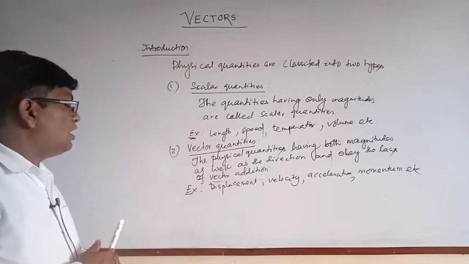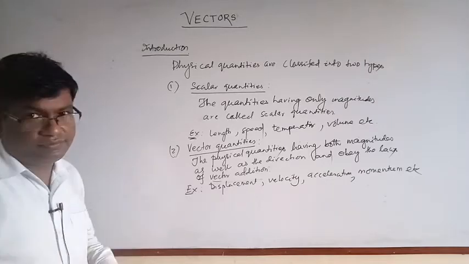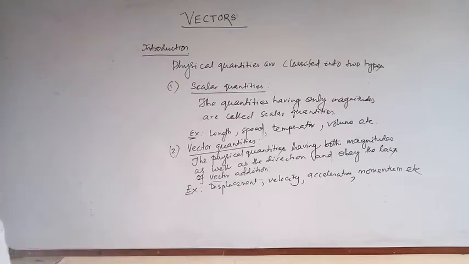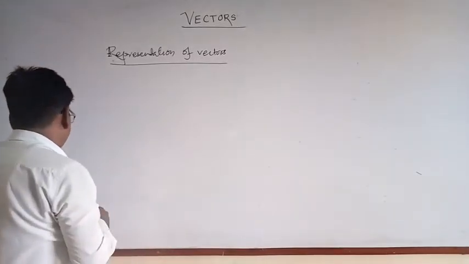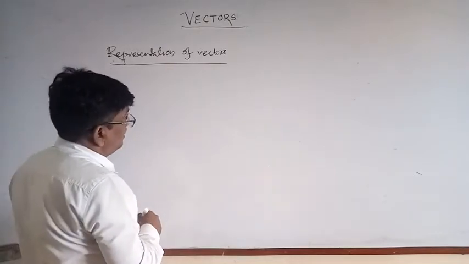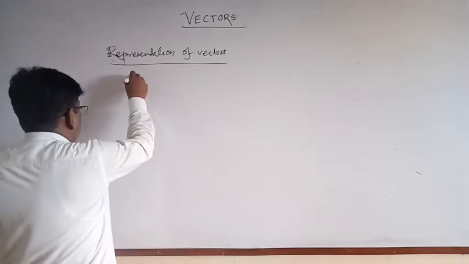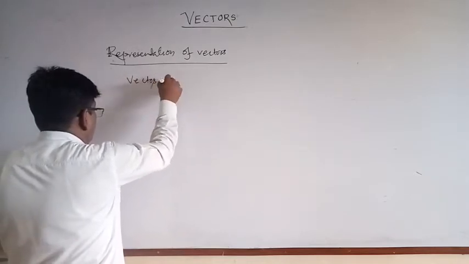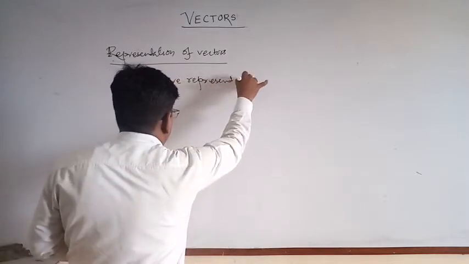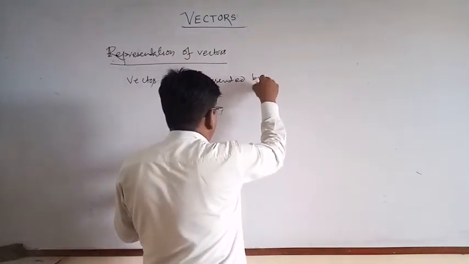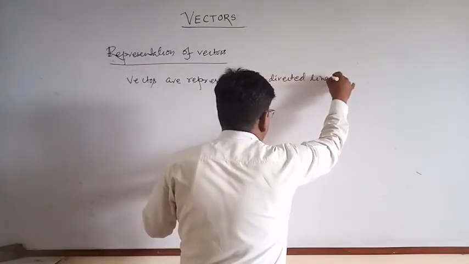Now, how to represent a vector, that is a representation of a vector. Vectors are represented by directed line segments.